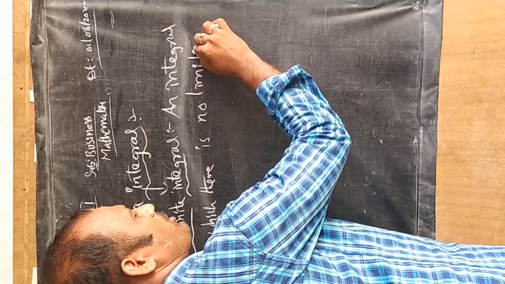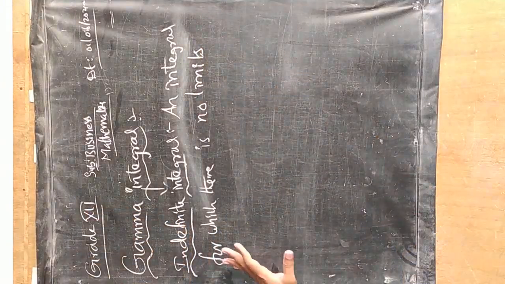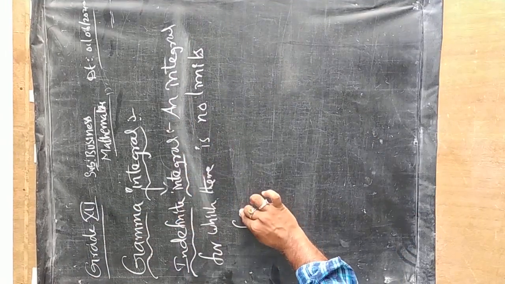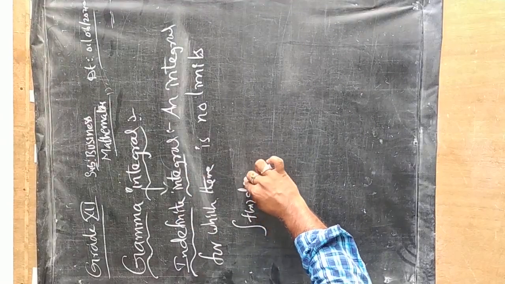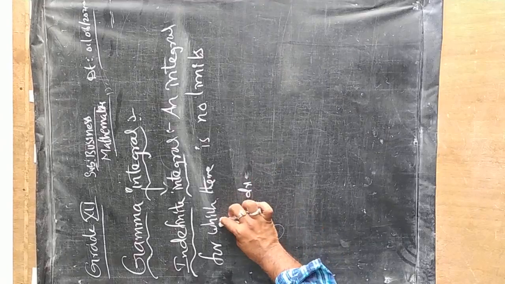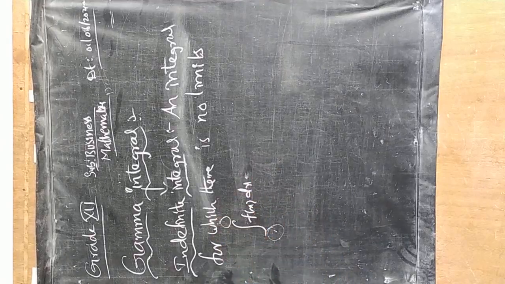No limits means without limit. So if an integral is there without limits, then we have to call it an indefinite integral. For example, integral f of x dx. This is called an indefinite integral, because we don't have any kind of limits here and here. For that reason we are going to call it an indefinite integral.